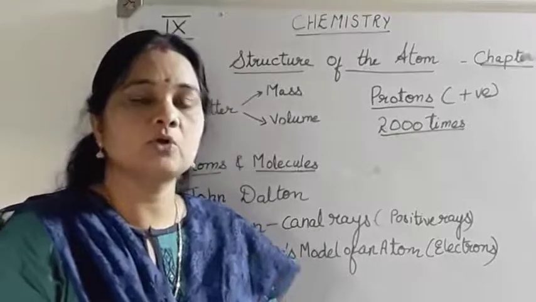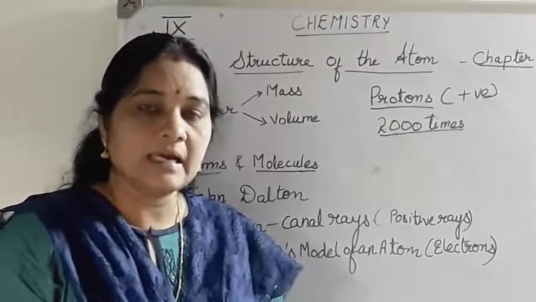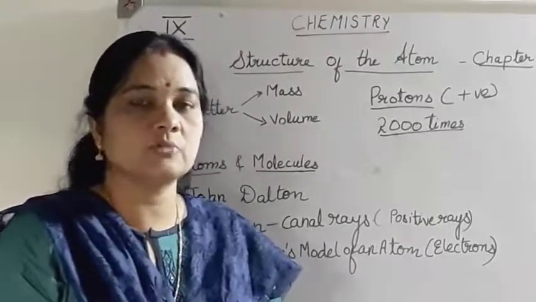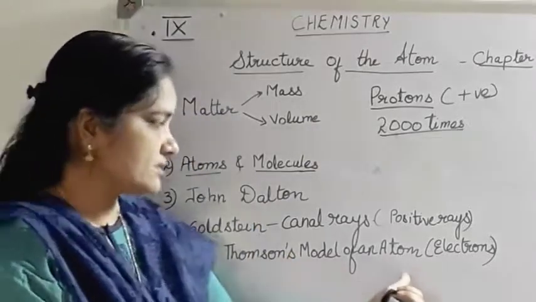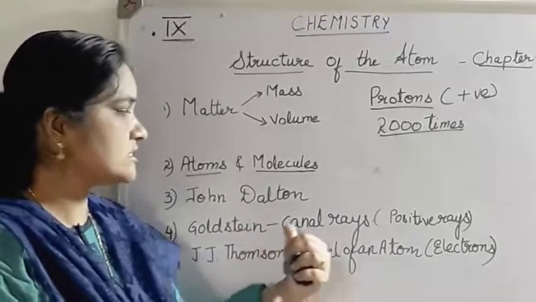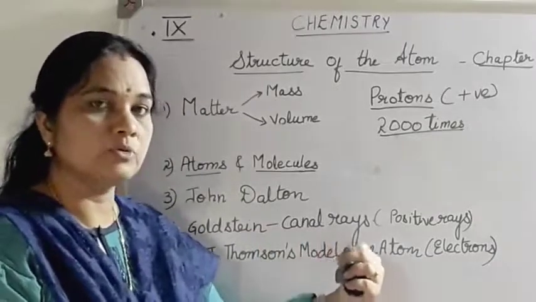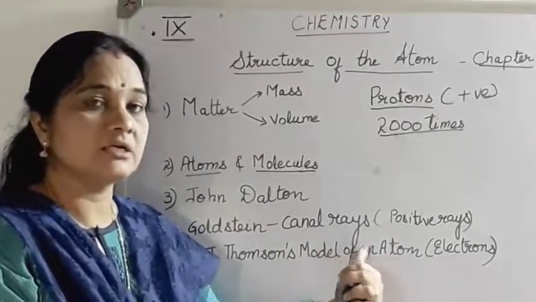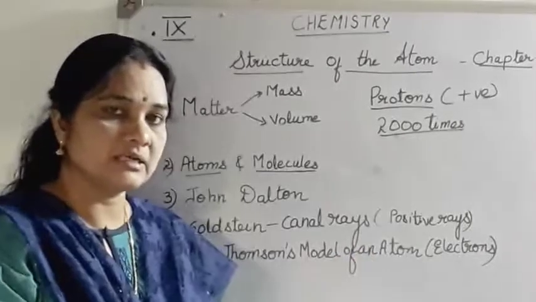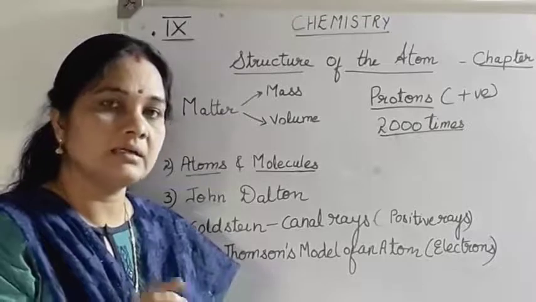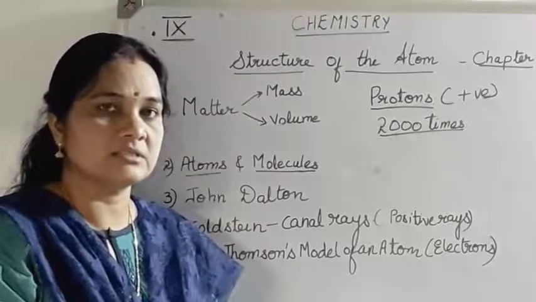So now I want all of you to look into the slide and look into the pictures which I am showing about the discharge tube and about J.J. Thomson's model of the structure of an atom, as well as Goldstein's experiment, how he proved that there are positively charged particles present in an atom. So I want all of you to look into the slide and understand the concept very well and write the notes which I have given in the slides.